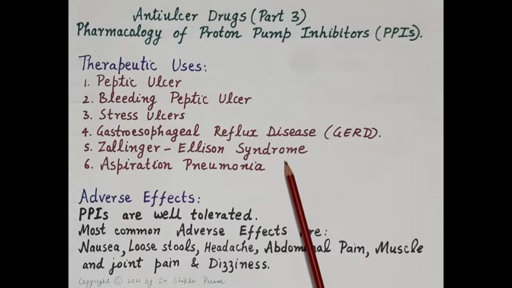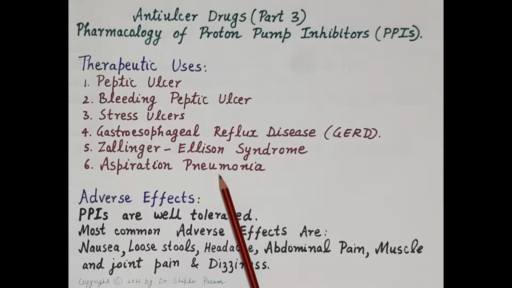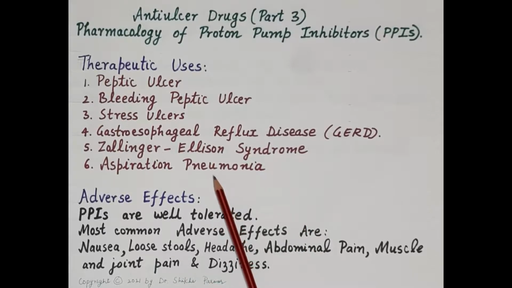Then proton pump inhibitors control hyperacidity very effectively in Zollinger-Ellison syndrome. Then they're also useful in aspiration pneumonia. Proton pump inhibitors, when given preoperatively, reduce the risk of aspiration of acidic gastric content during anesthesia and during the procedure of surgery.